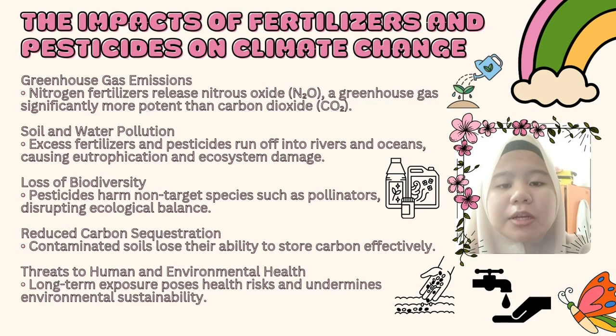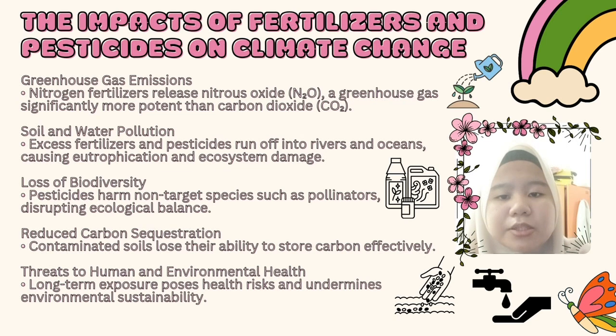For my part, I will talk about the impact of fertilizers and pesticides on climate change. Fertilizers and pesticides are widely used in agriculture to increase crop production and control pests. However, excessive and improper use of these agrochemicals can cause serious environmental pollution. They not only harm the soil, water, and living organisms, but also contribute to climate change and environmental health problems.